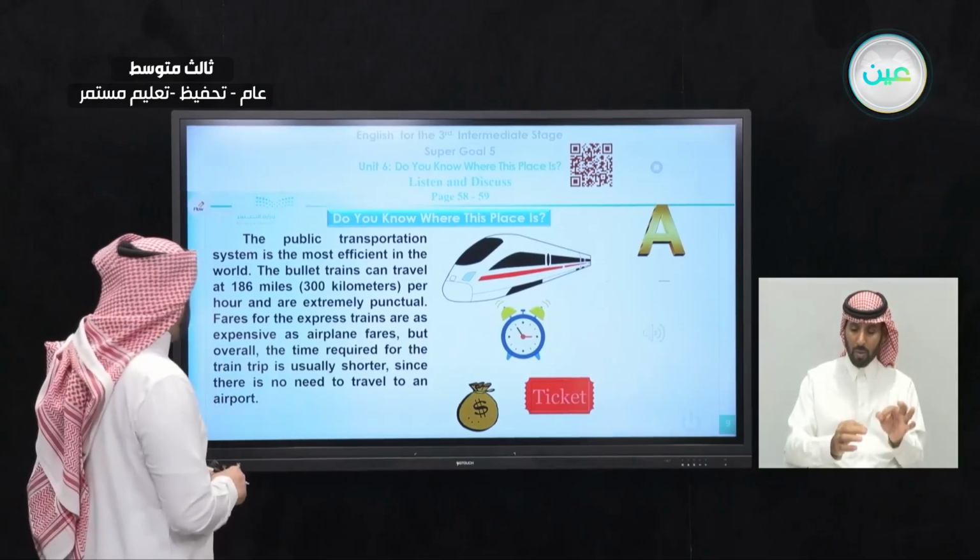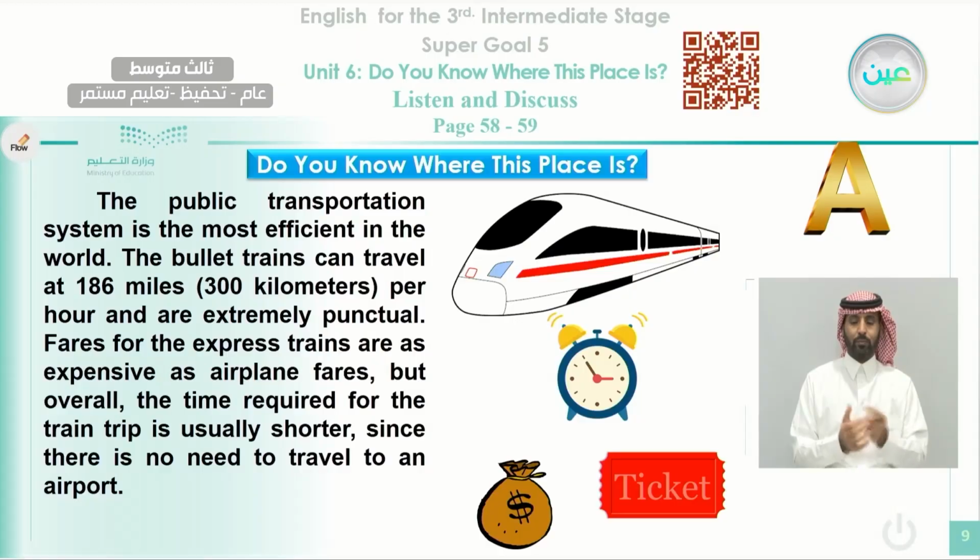Okay, committed to time. Fares for express trains are as expensive as airplane fares. When you want to pay for the ticket of this train, you need to pay much money, the same as if you pay for a flight on an airplane. But overall, the time required for the train trip is usually shorter since there is no need to travel to an airport.